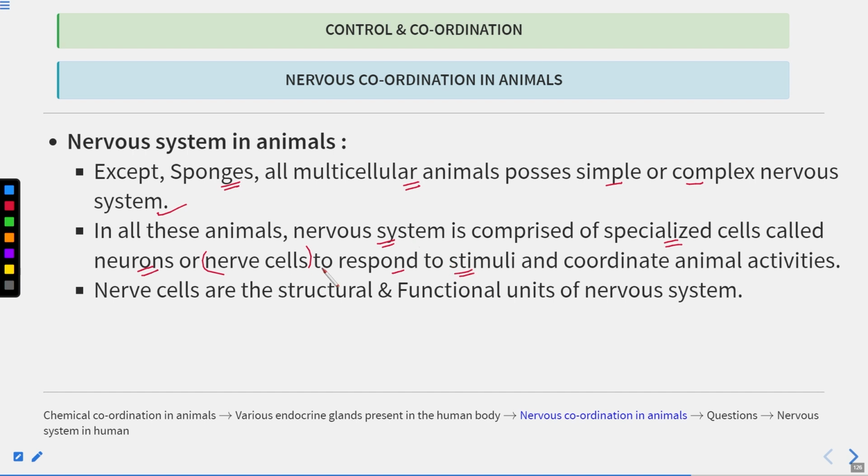We have already discussed in the previous slide how the response is generated towards the stimulus. So these nerve cells help in responding to the stimulus and coordinate animal activities. Now, what are nerve cells or neurons? These are the structural and functional unit of the nervous system.